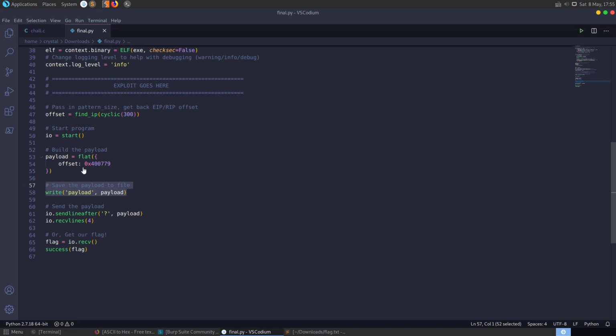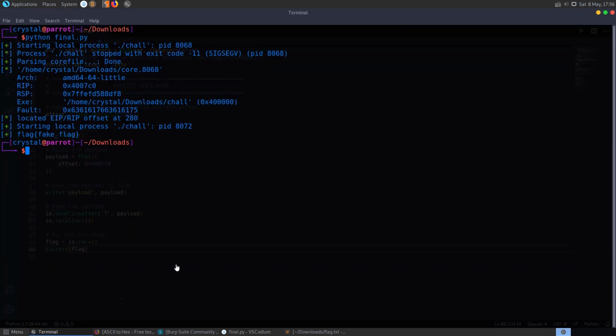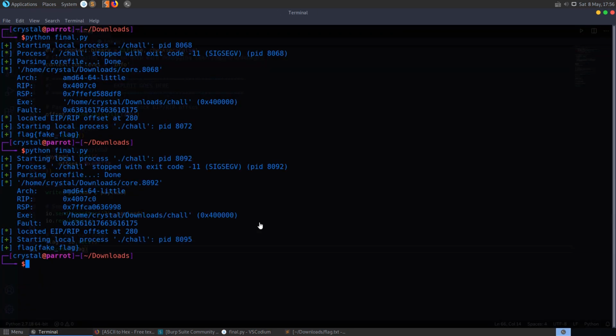Because this is a single stage payload, you can also write this to a file, so we could then just send the payload off to the server if we wanted to. And then finally we're actually sending the payload off here. We receive a few lines because it sends a few lines back, and then finally we get our flag. But if you weren't just reading a flag here, you could also do io.interactive if we were getting a shell instead. But with that out of the way, we've tested that locally.